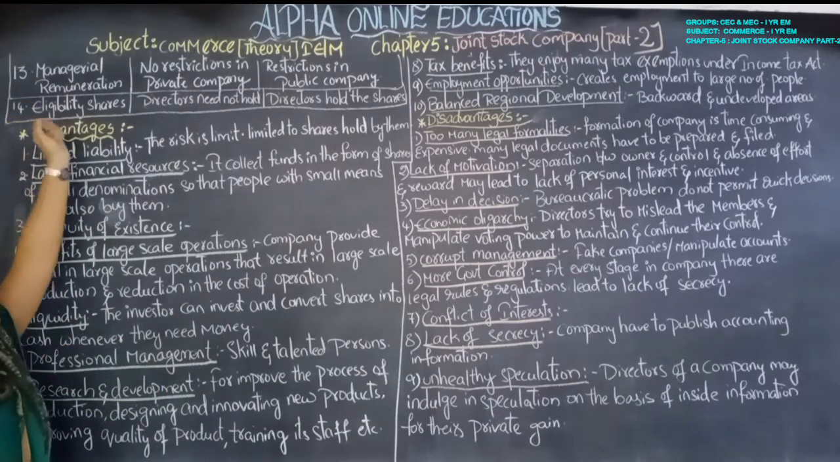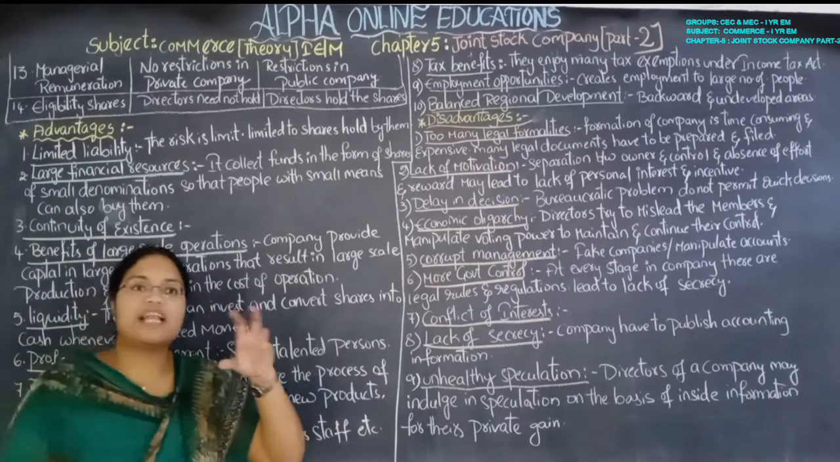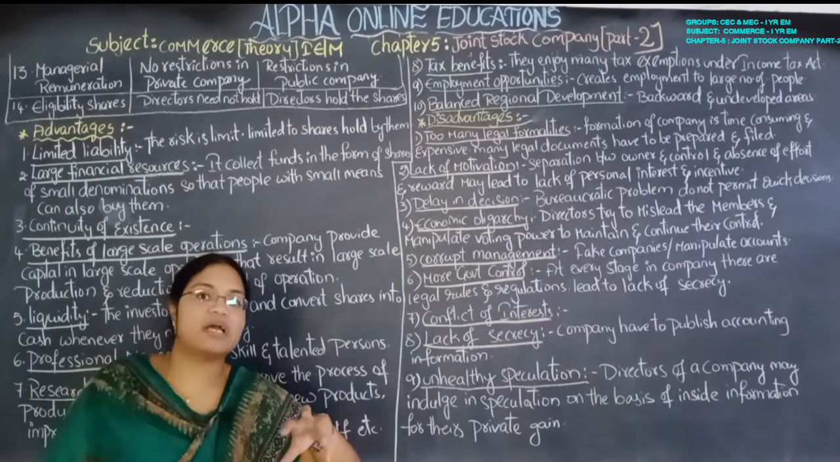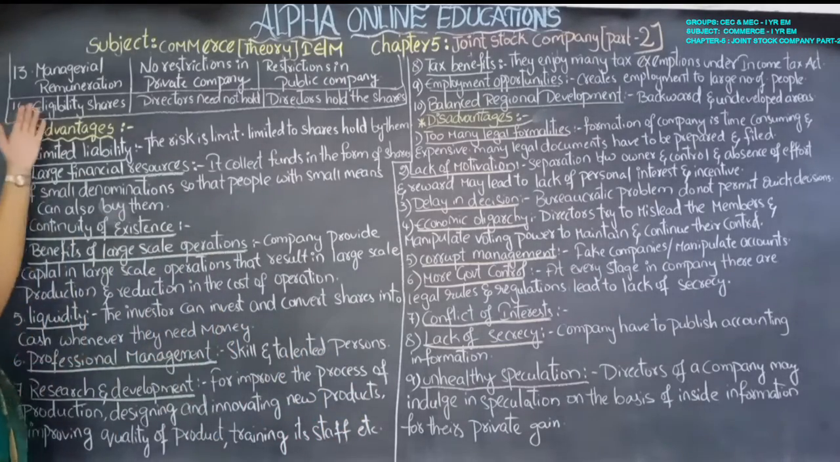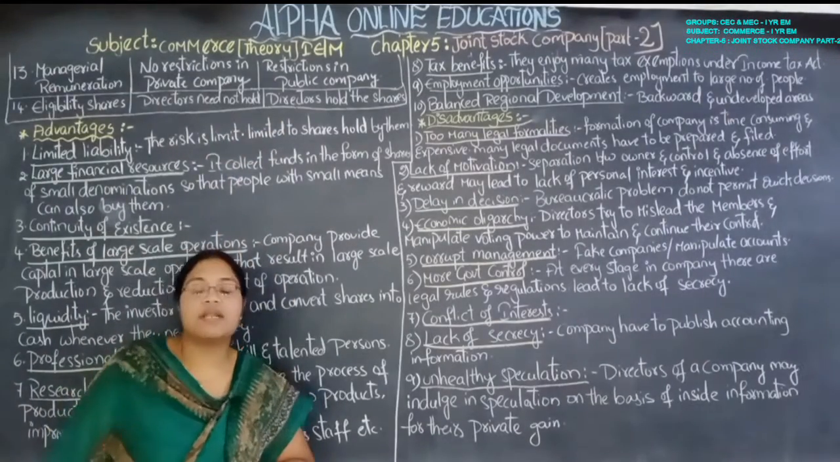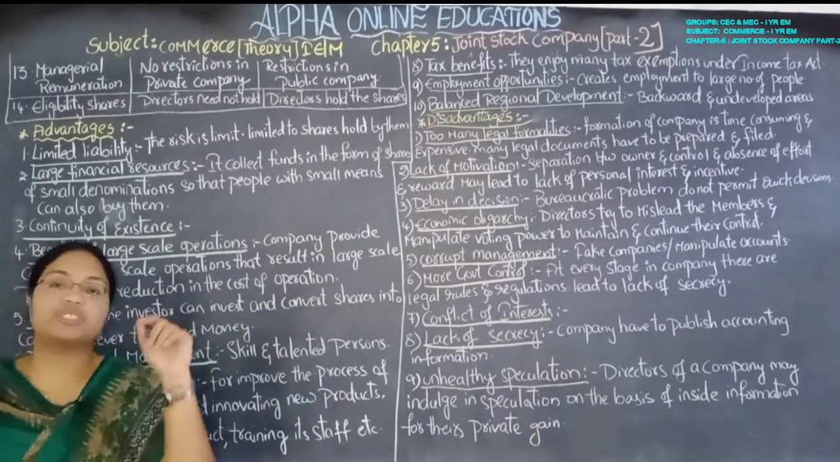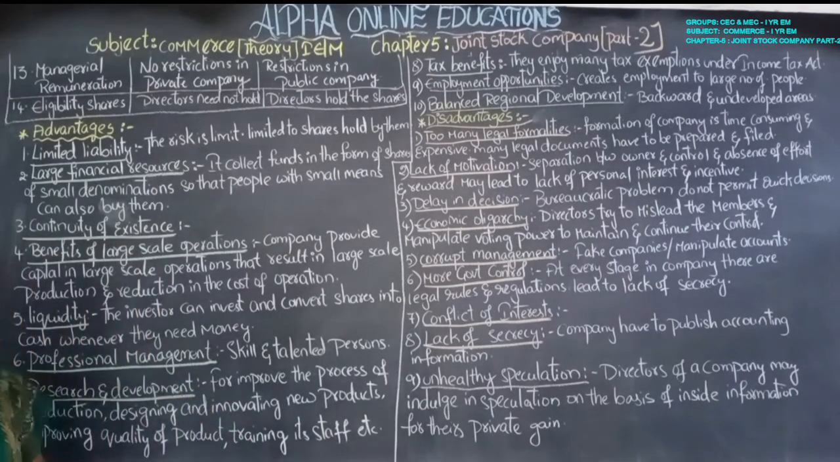Managerial remuneration: no restrictions in a private company. Sometimes the management, meaning the directors and employees, are given remuneration, meaning salary. For that, in a private company there are no restrictions, but in the public company there are certain restrictions on the remuneration that is given to the directors and the employees.